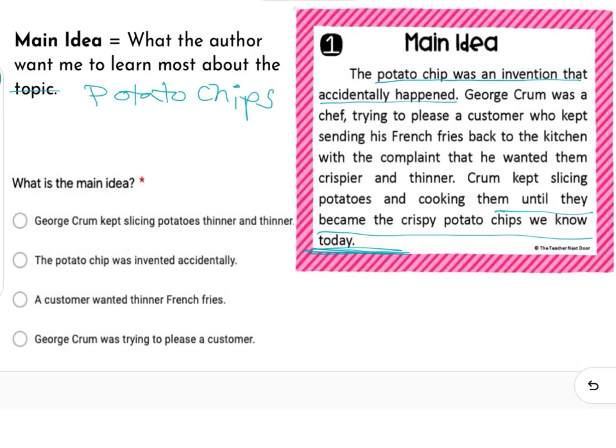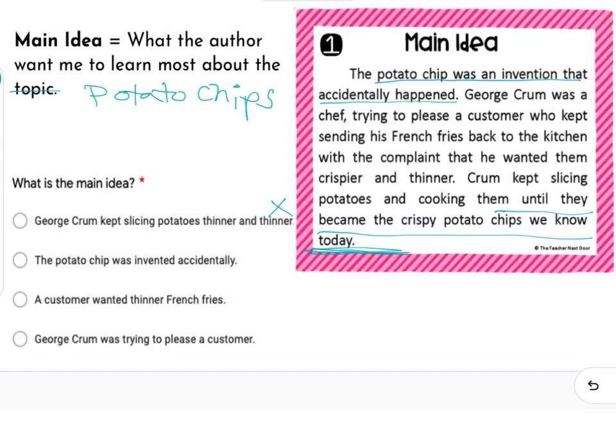So let's go back to the text. I think that I can say pretty confidently that the main idea of this is about how potato chips were invented or made. I'm going to go to the questions and I'm going to look for that. The first one says, what is the main idea? It says George Crumb kept slicing potatoes thinner and thinner. Well, I don't think that that's a good answer choice. I'm going to put an X by it because I'm fairly confident that that's just a detail that supports how he figured out potato chips, but it's not the main idea.